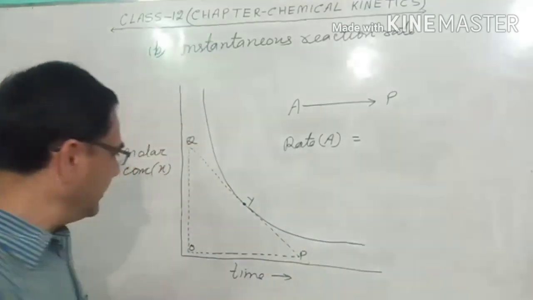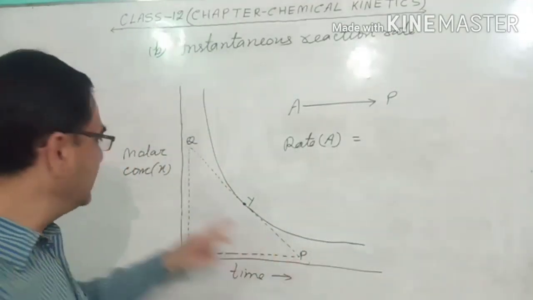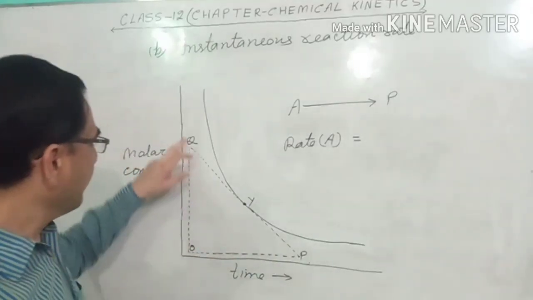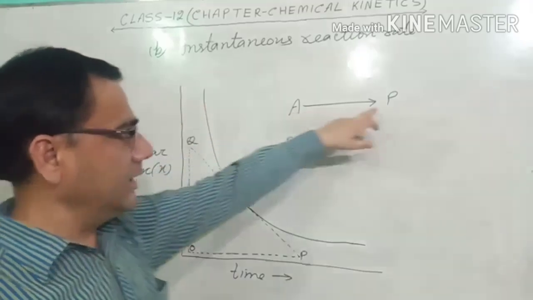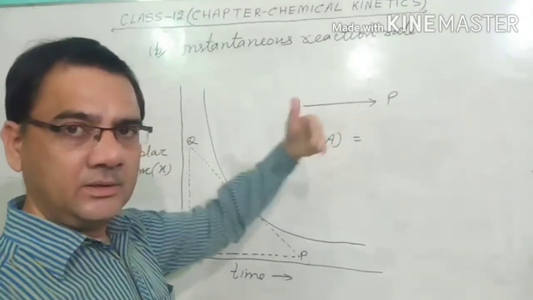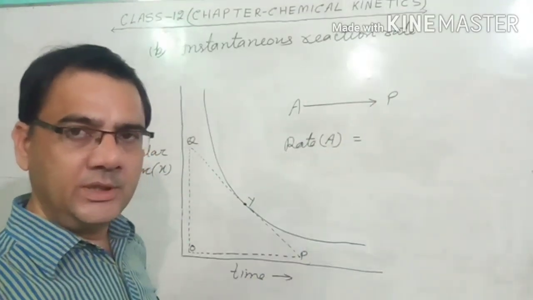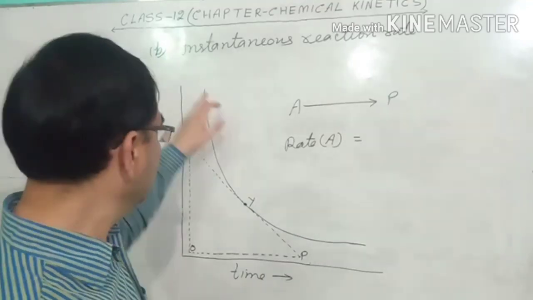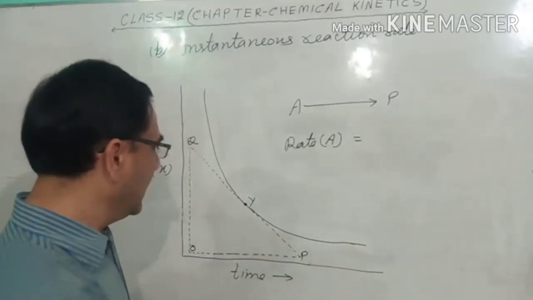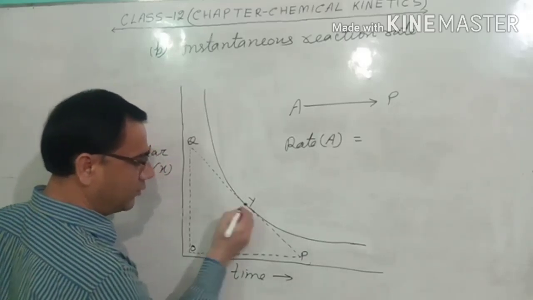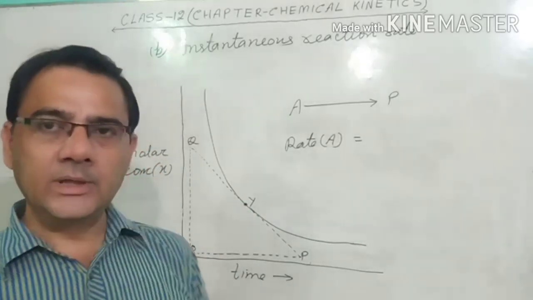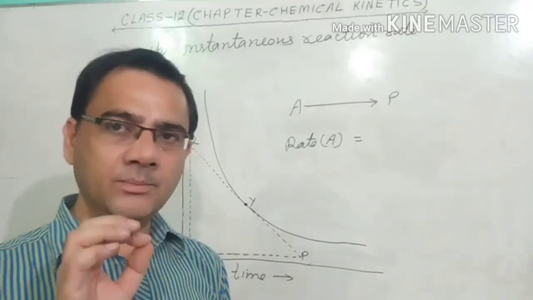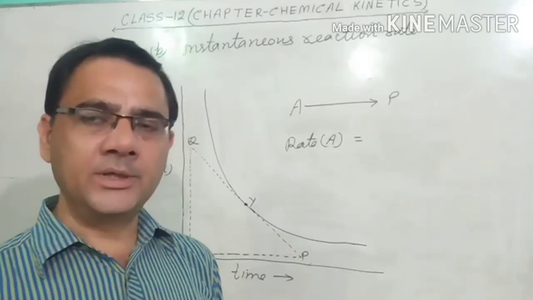Suppose this is the graph, same type of graph as the average rate, this is the molar concentration, this is the time. Now this reactant A is converting into the product, and since the reaction is proceeding, the concentration of the reactant A continuously goes on decreasing, and at this particular point y we will try to calculate how much concentration has been changed in minute time.